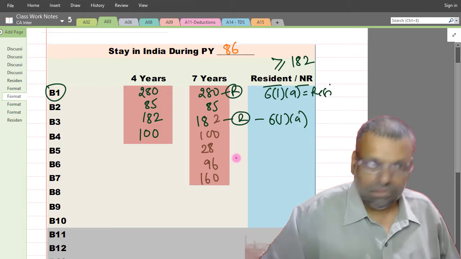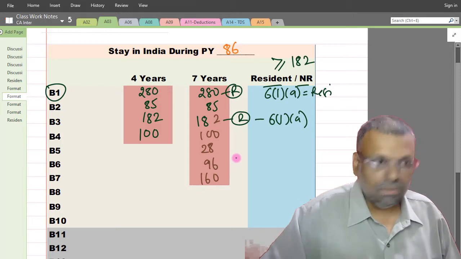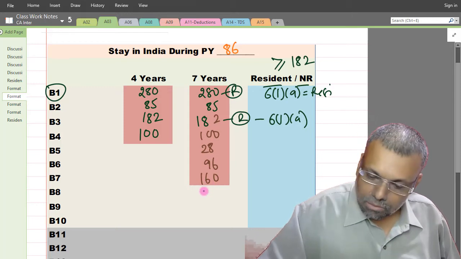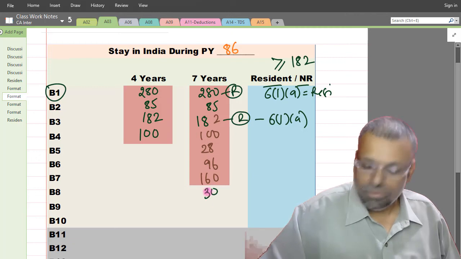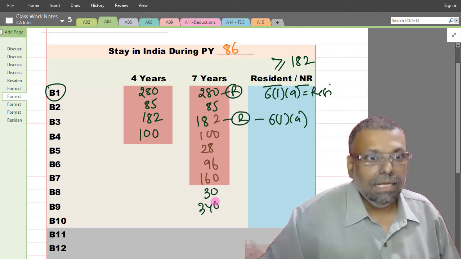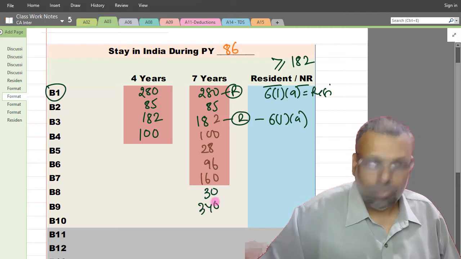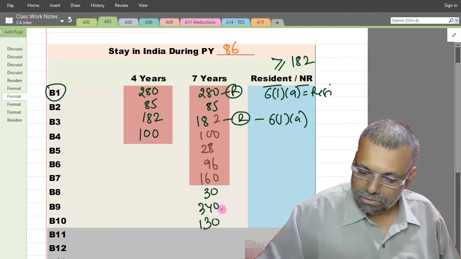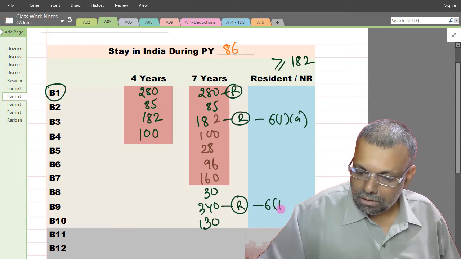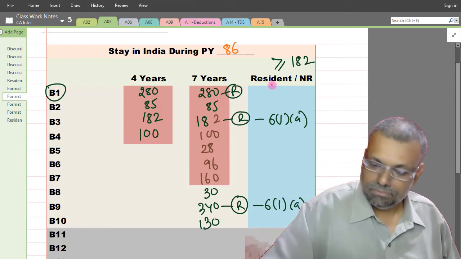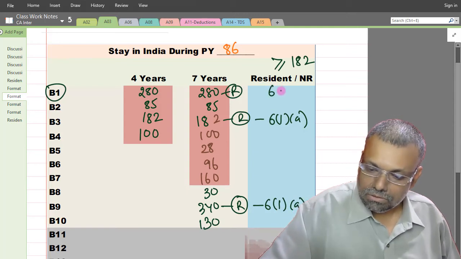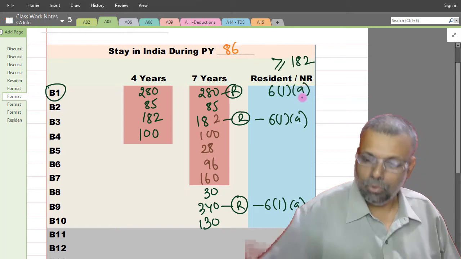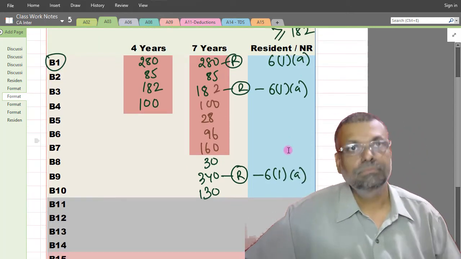Okay. Thereafter, before 160, it is how much? 30, 340, and 130. Okay, so this 340, straight away you will become resident by the 6.1a provisions. Okay.